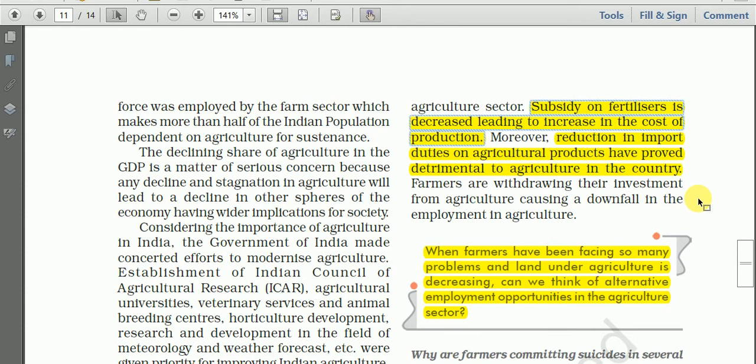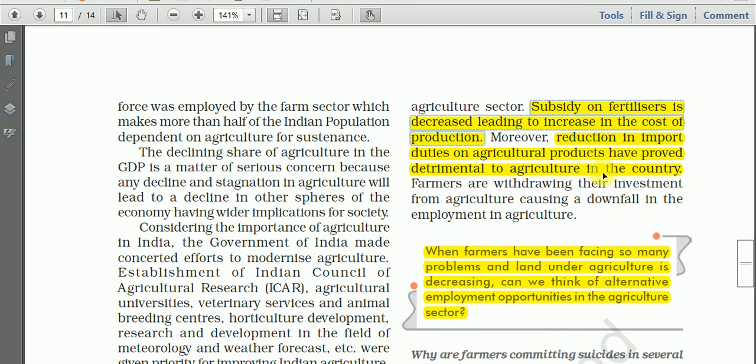What happened in the case of India? Subsidy on fertilizers is declined. The support of the government in supplying the fertilizer has been declining. And because of this, the cost of production of the crop is increased. If the production cost of the crop is increased, then they have to sell at a higher price. But they cannot sell the crops at a higher price in the international market, because the farmers of the developed countries are selling their crops at a lower price. This is the main reason.